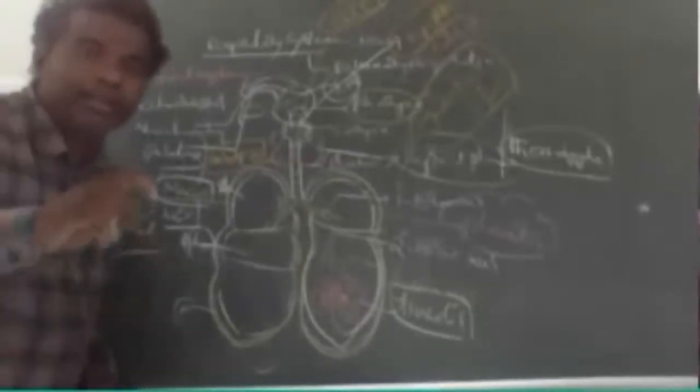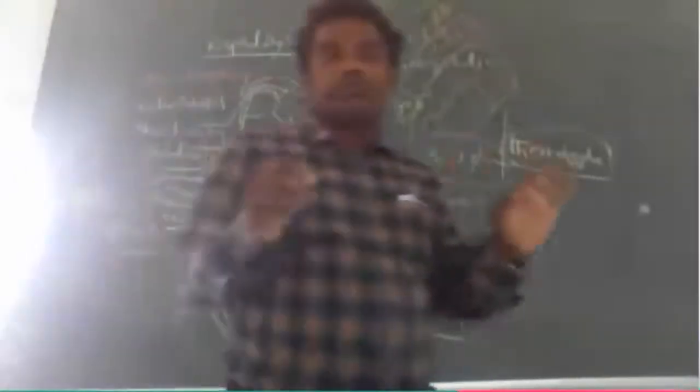So the lungs are covered by pleura, and the pleura is filled with pulmonary fluid, also called pleuritic fluid.